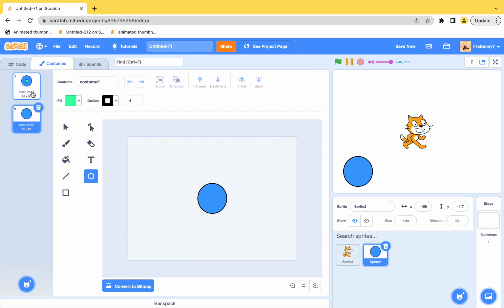And then here, wait, you delete it because it needs the circle. So you duplicate it, and then you drag the circle here, like that. And then you go to the square tool, make it white.